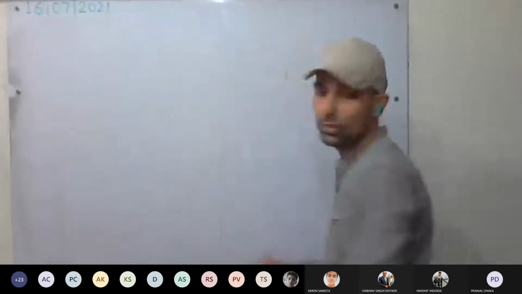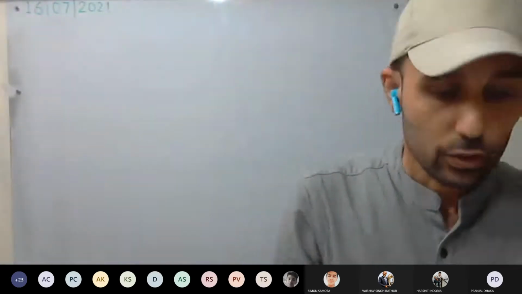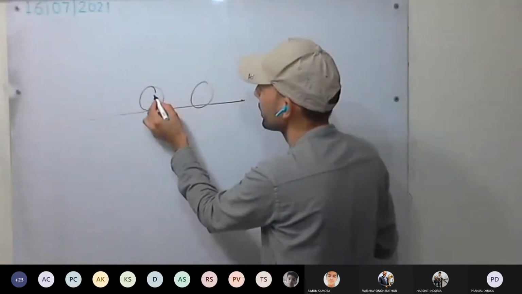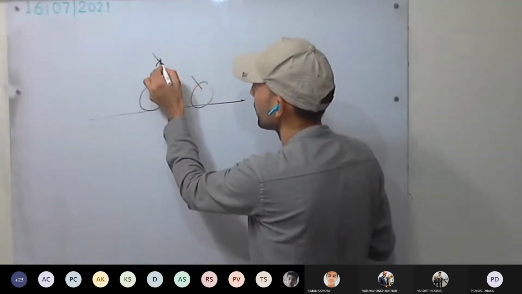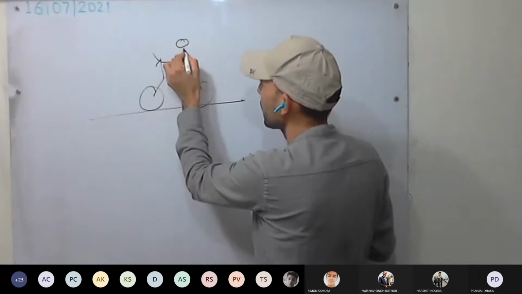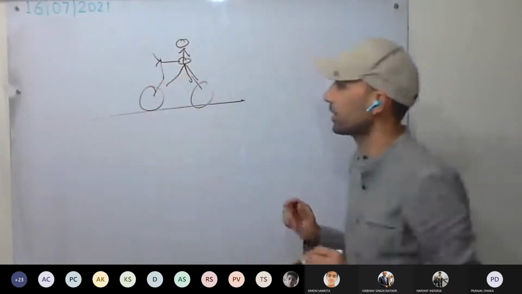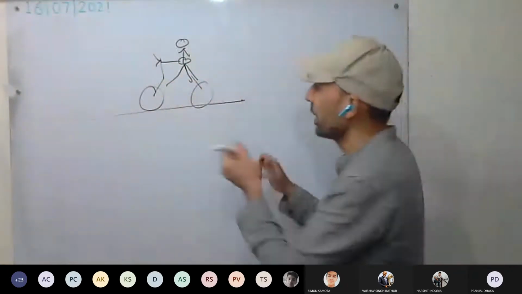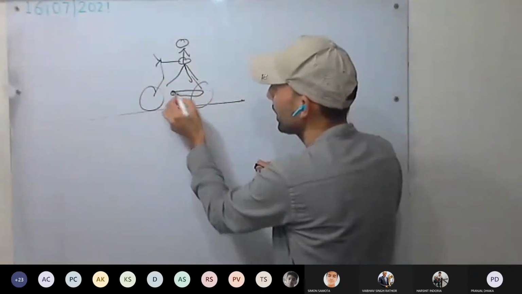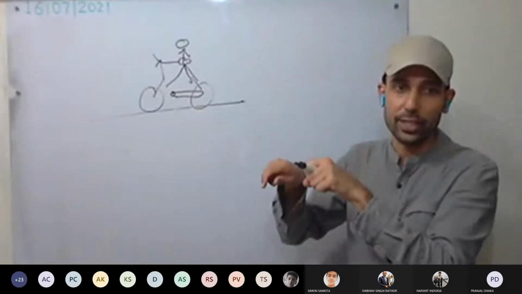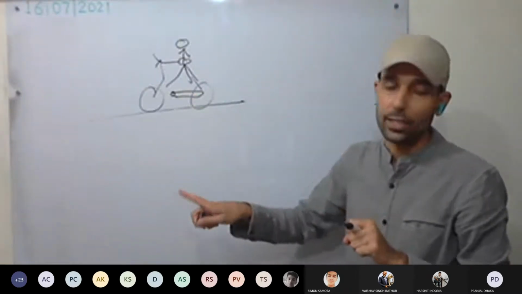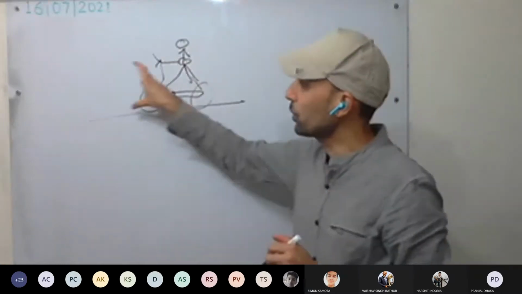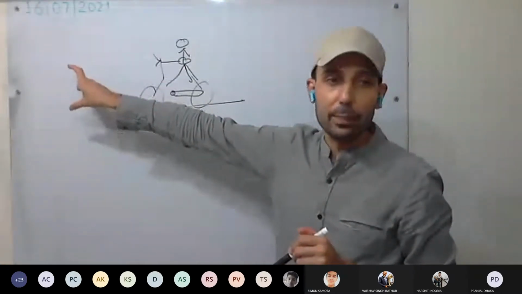The first example is of a bicycle. We have a level road and a cycle, and a person is riding the bicycle. Now see here what is happening. Initially the person is pedaling. Now he stopped pedaling, so no force is being applied on the bicycle. So this bicycle will continue to move with the same speed in the same direction.